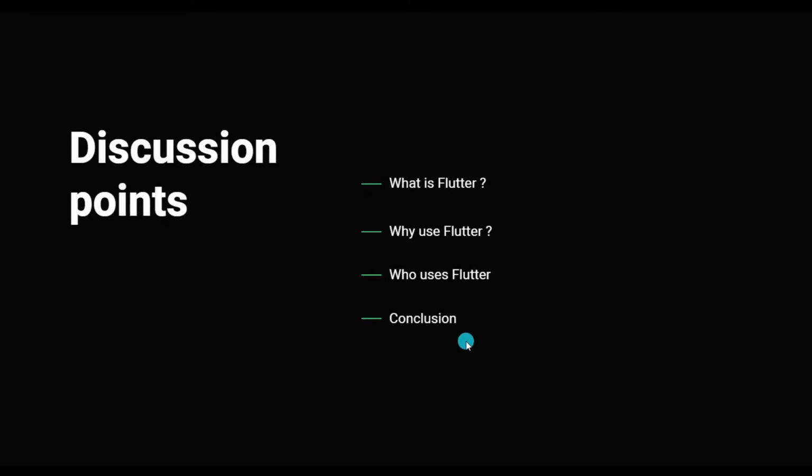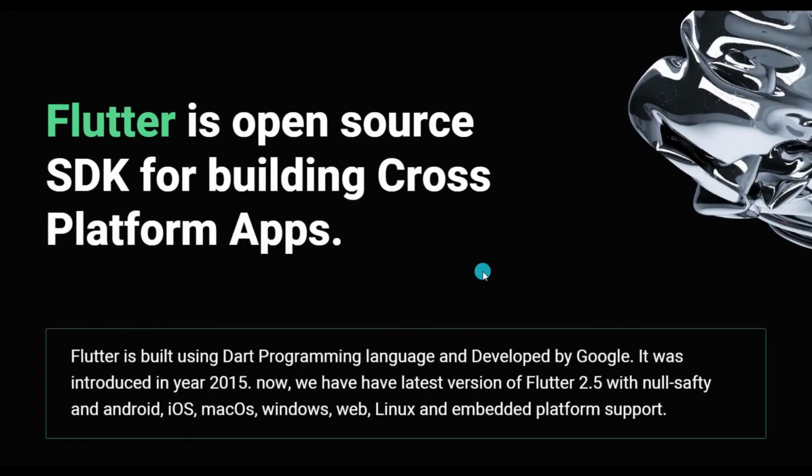So let's start. Flutter is an open source SDK for developing cross-platform applications. Flutter SDK is built on the Dart programming language and developed by Google. It was introduced by Google in 2015. At that time, it was launched with the name Sky with only Android support. Later in 2018, a stable version of Sky was introduced with the new name Flutter with Android and iOS support.